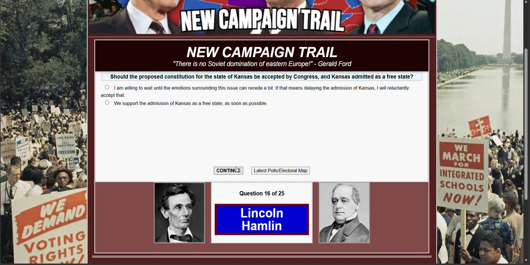Should the proposed constitution for the state of Kansas be accepted by Congress and Kansas admitted as a free state? I'm willing to wait until the emotions surrounding this issue can recede a bit. If that means delaying the admission of Kansas, I will reluctantly accept it. We support the admission of Kansas as a free state as soon as possible.